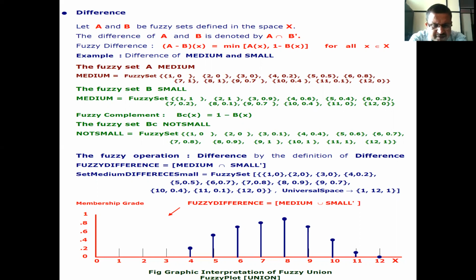Therefore, the set medium difference small is equal to fuzzy set of (1, 0), (2, 0), (3, 0), (4, 0.2), (5, 0.5), (6, 0.7), (7, 0.8), (8, 0.4), (9, 0.7), (10, 0.4), (11, 0.1), (12, 0), comma universal space 1 to 12. Therefore, these are represented graphically like this.